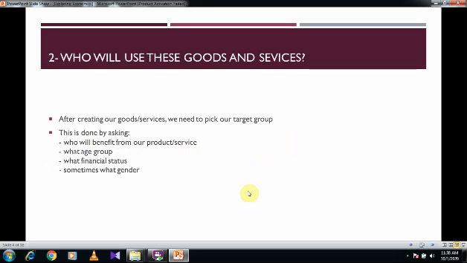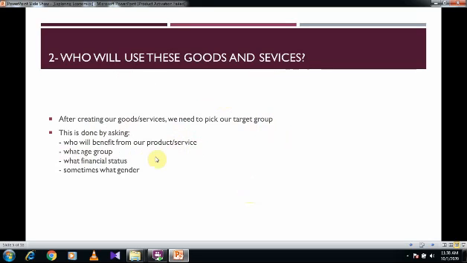Now, this is the first question of how do we produce the goods, or what do we need. The second question is, after we created our goods using the 4 factors of production, who will use these goods and services? How do I pick my target group? We call this the target group. How do I pick them? We need to see who will benefit most from our product or service. What age group would it be? Is it adults? Is it kids?